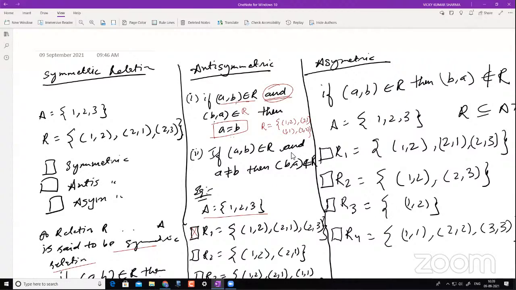It's just because of this condition. If this is my A comma B, I have B comma A here, correct? So I have A comma B belonging to R and B comma A also belonging to R. Then it says that if these two are happening, A must be equal to B. Is A equal to B in this? The answer is no. That is why it is not an antisymmetric relation.